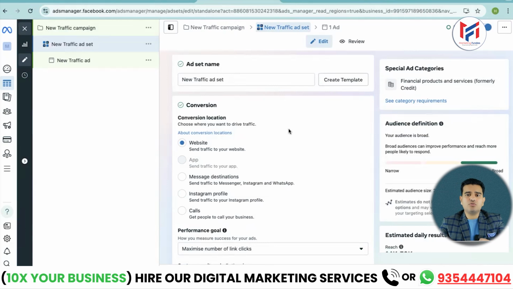They don't know all this. They normally go and create an ad on Facebook. The ad gets stopped, the account gets suspended or disabled or restricted. And then people create accounts again, do the same thing again, and they get frustrated because the same thing happens again and again. So don't get frustrated, follow procedures and rules, everything will work out. I hope you have understood what special ad categories are in Facebook ads. And if your business falls into one, then please follow these guidelines.